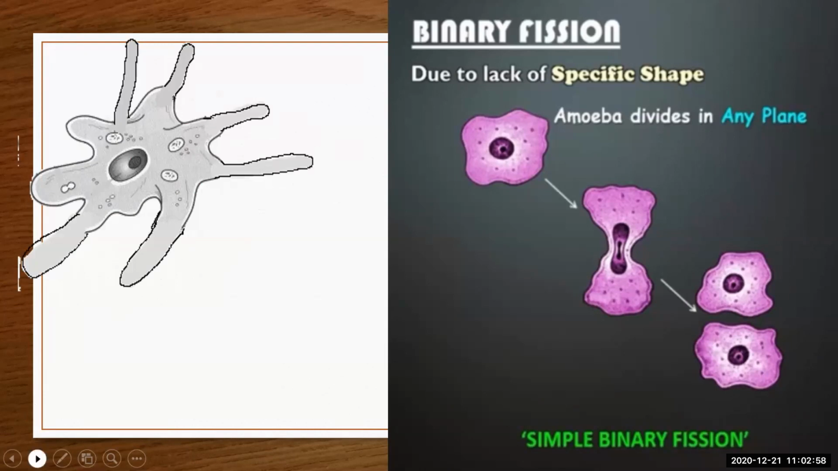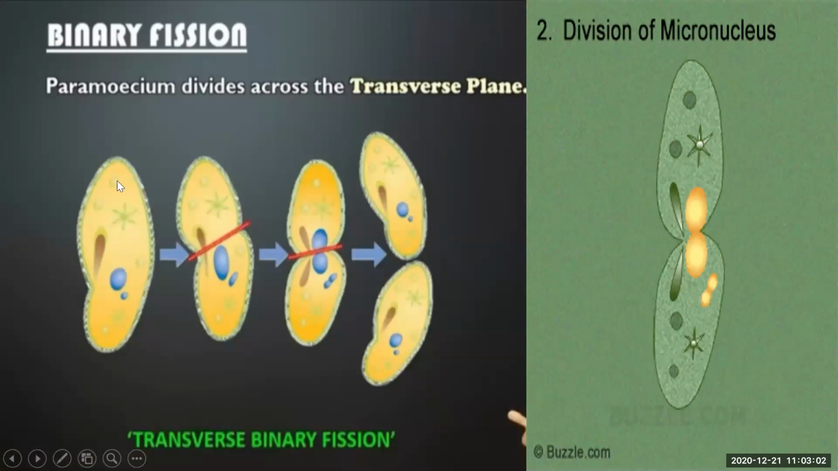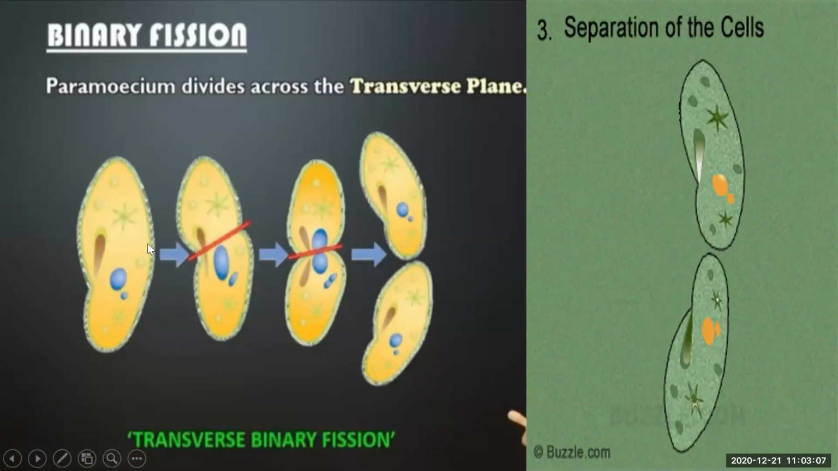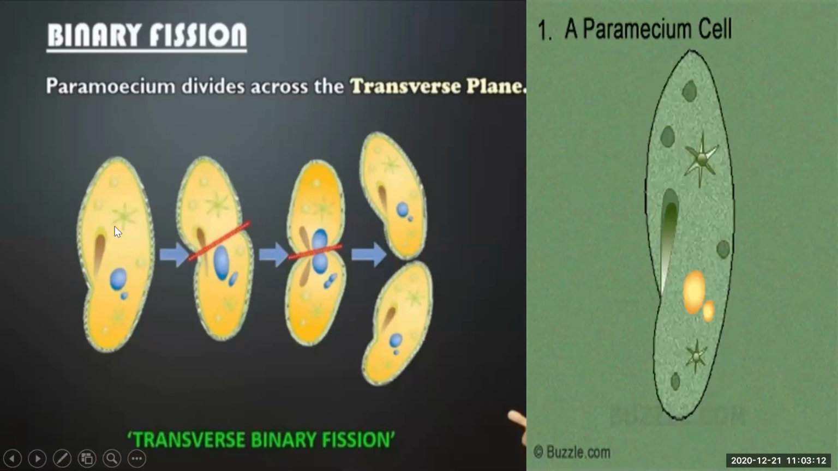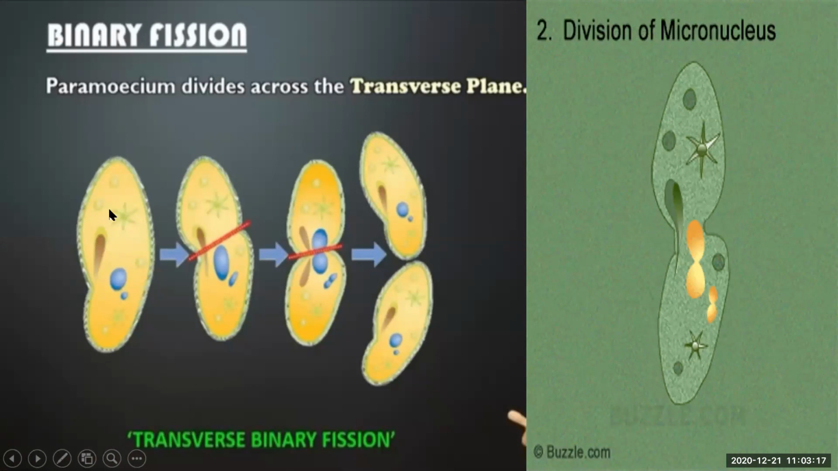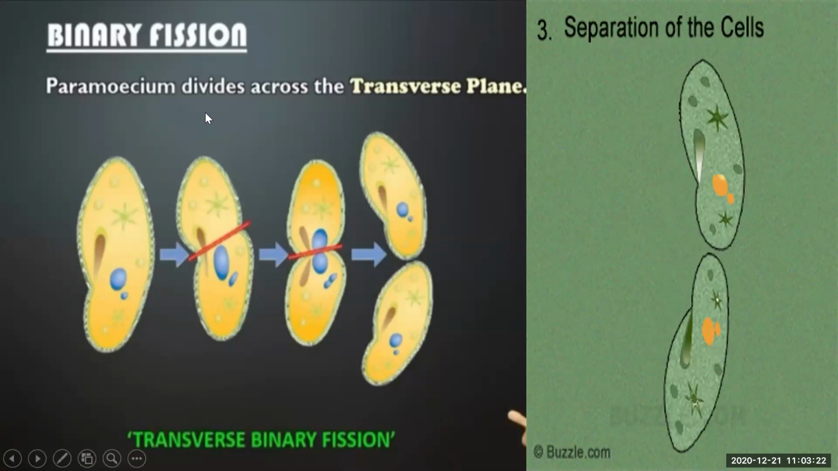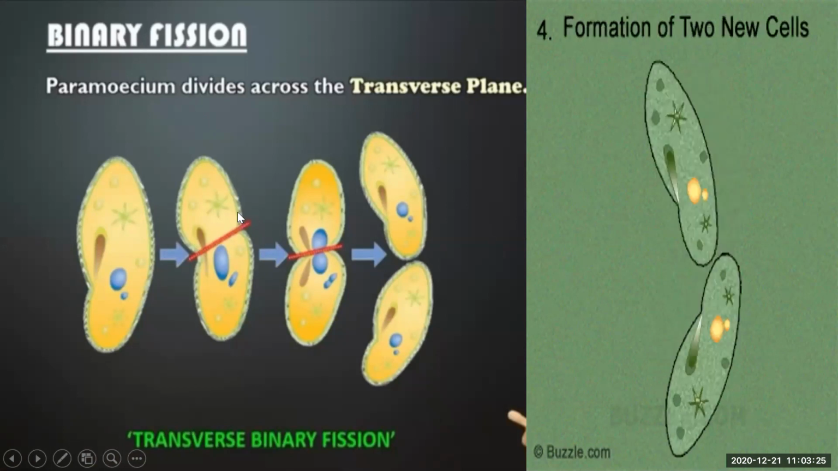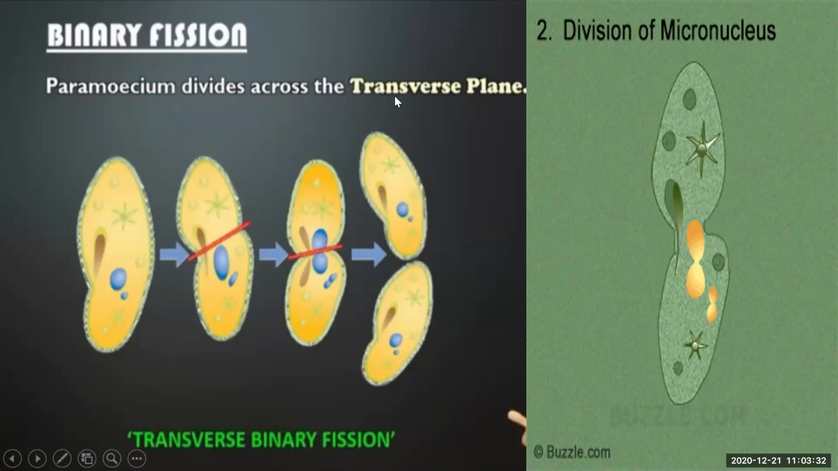That is paramecium. See here, paramecia, you can see the structure of paramecia. Paramecia has a shape, a shoe shape, and it is a unicellular organism, a single cell organism. It divides itself by the transverse method. Transverse means it has a definite shape, so it divides itself transversely. The paramecia divides across the transverse plane.